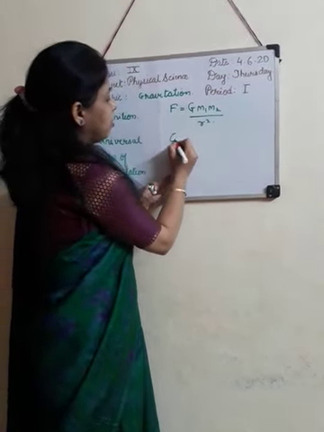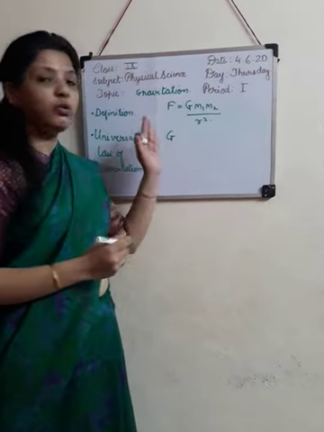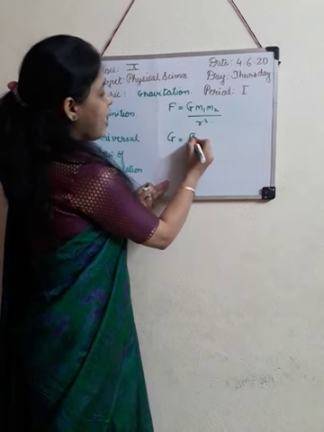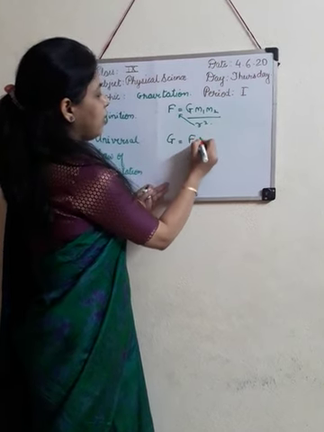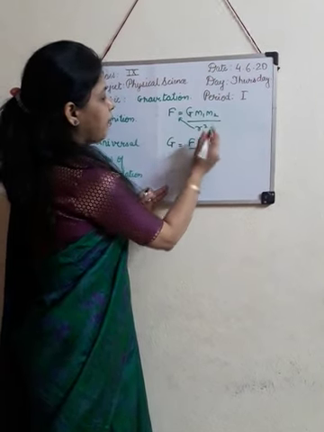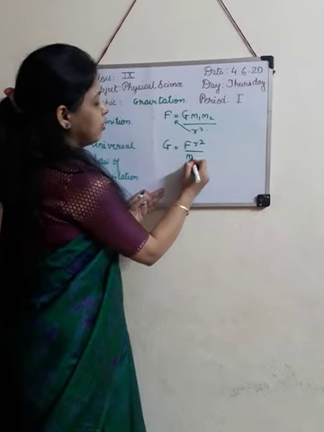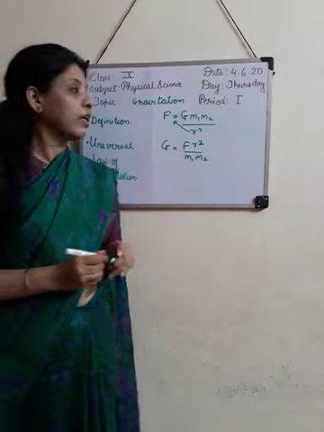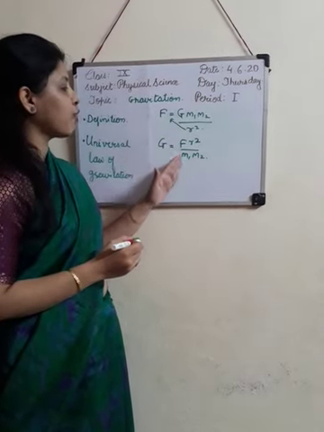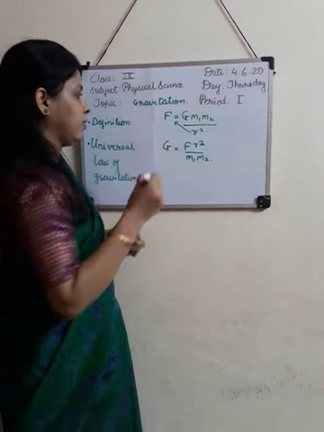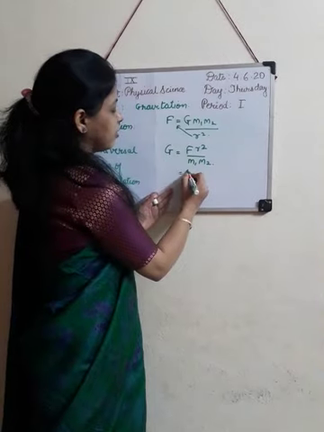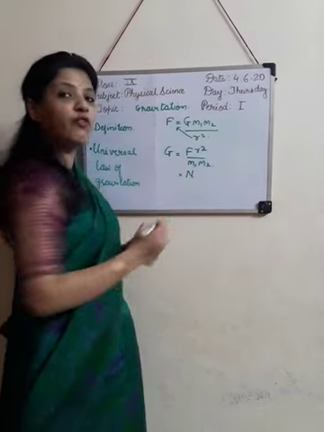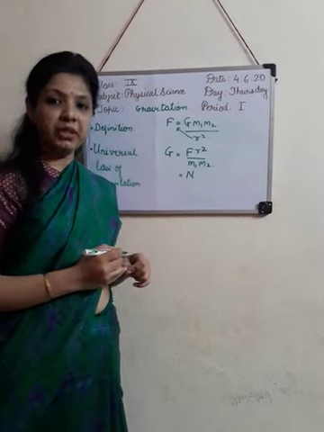So do cross multiplication. So G will be F into r square upon m1 into m2. Now put the units of all the quantities here. F is, unit of force is Newton, unit of distance is meter.